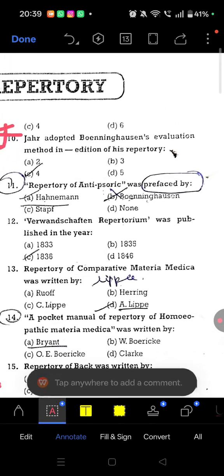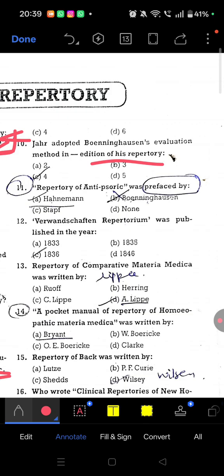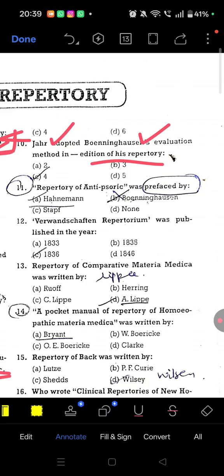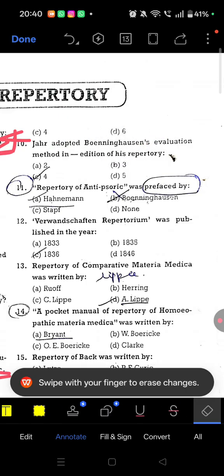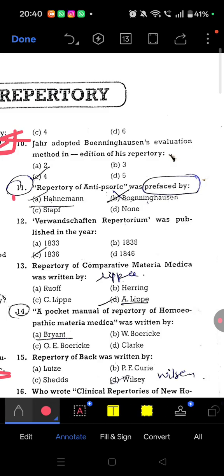Question 10: Jahr adopted Bonninghausen's evaluation method in which edition of his repertory? In the 4th edition of his repertory. Remember, 4th edition. Question number 11: repertory of antipsoric was prefaced by Dr. Hahnemann. We all know this.